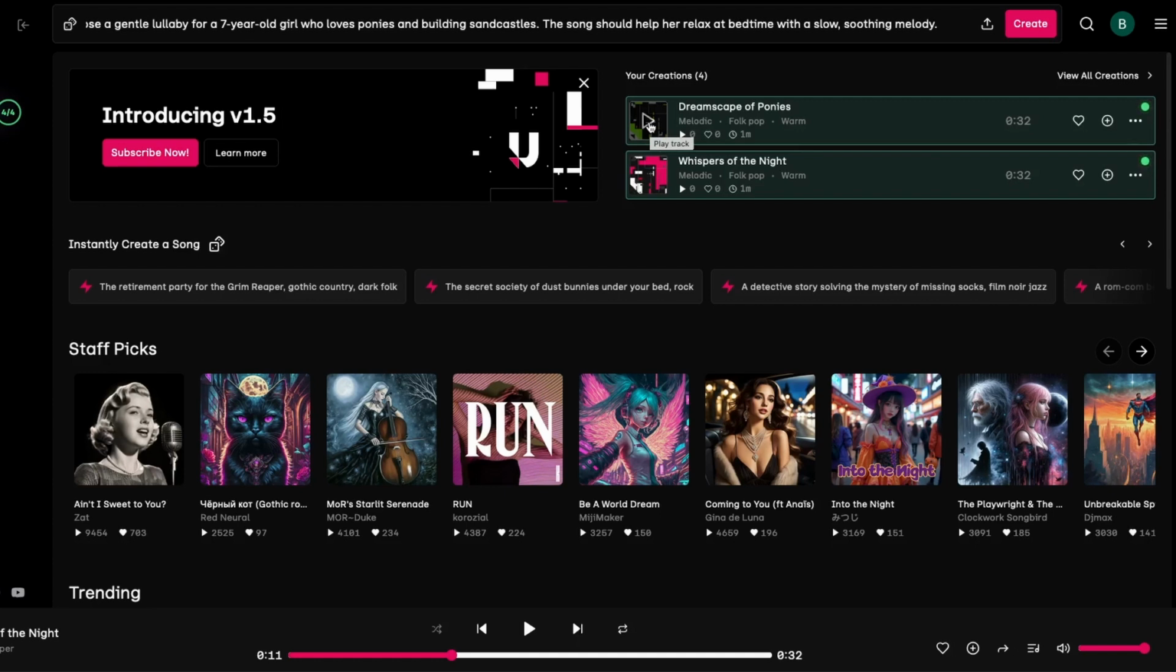I like the song Dreamscape of Ponies, but it didn't feel as personal of a lullaby because it didn't have those personal lyrics that we already wrote. But I definitely put that in my Spotify playlist if I'm looking to just chill. And then we have Whispers of the Night.